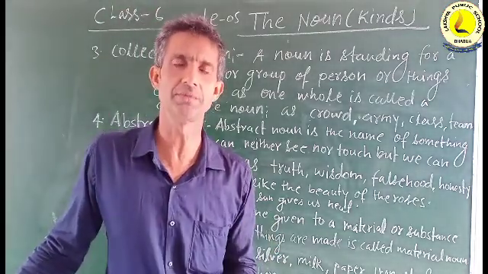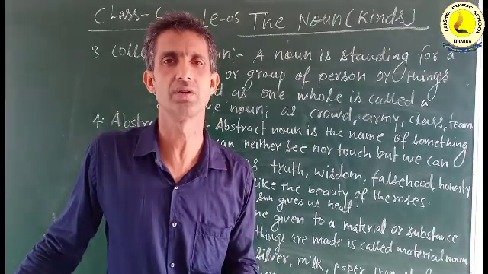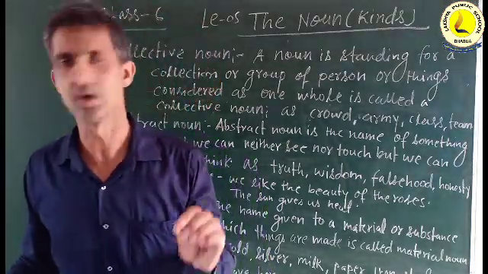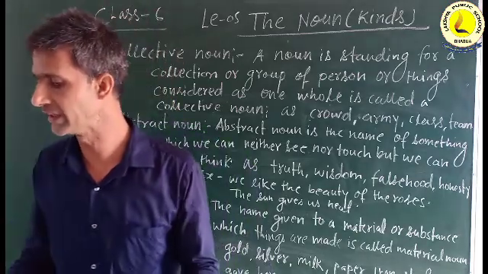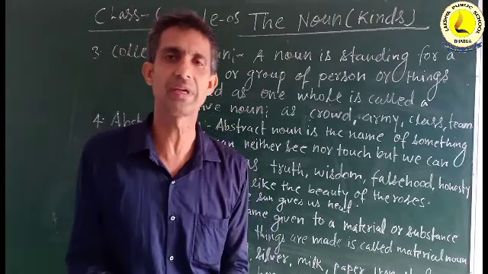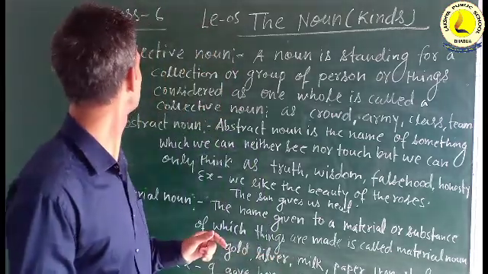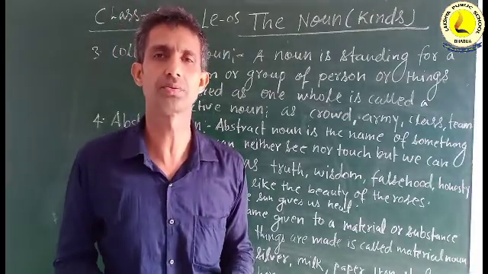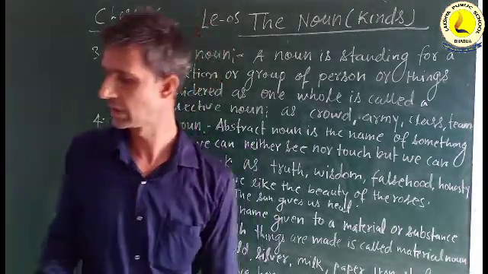Here team is a collective noun which shows a particular collection of players. "The Indian army is marching forward." Here army is a collective noun. Army is a particular kind of group of soldiers.